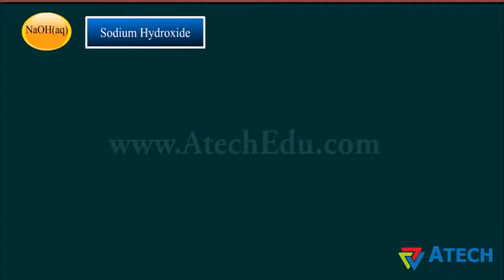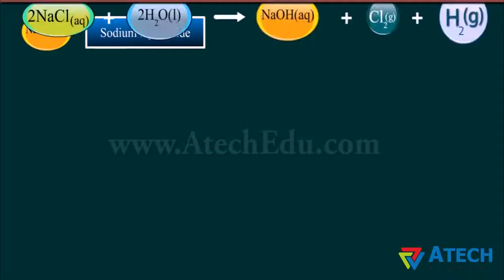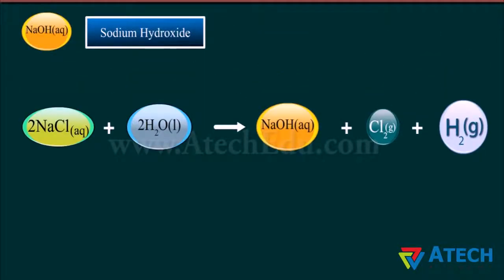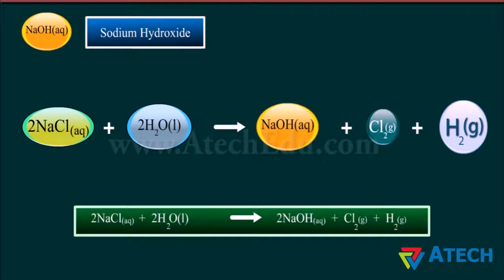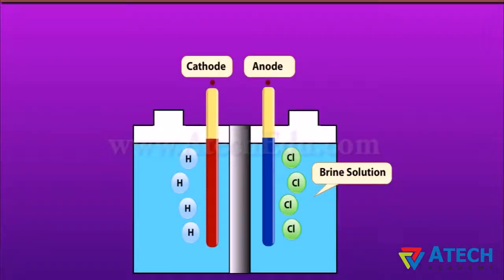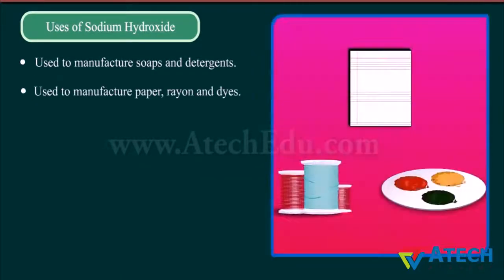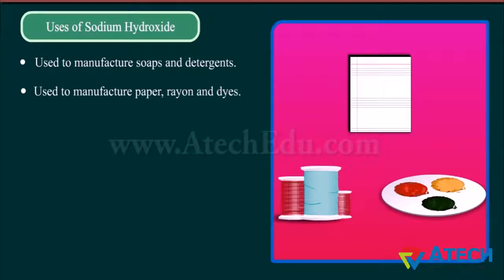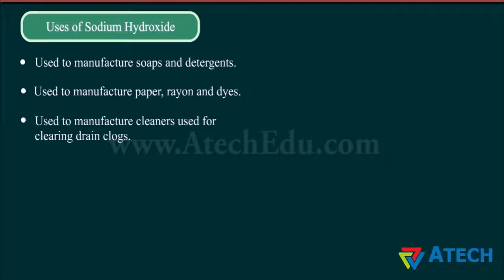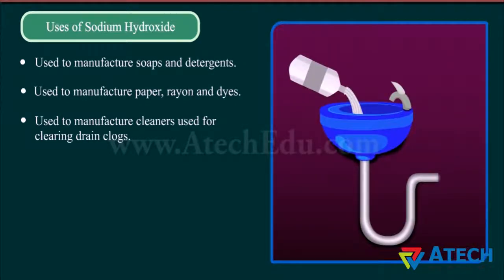When electricity is passed through an aqueous solution of sodium chloride, which is called brine solution, it decomposes to form sodium hydroxide. The process is called the chlor-alkali process because of the products formed, chlorine and sodium hydroxide. Sodium hydroxide is used to manufacture soaps and detergents. It is used to manufacture paper, rayon and dyes. It is used to manufacture cleaners and for clearing drain clogs.